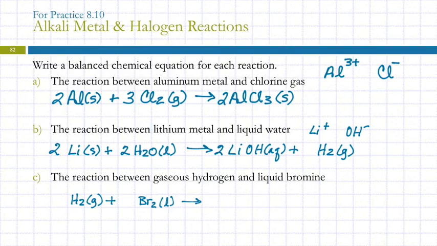So how do we figure out what this formula is? Have we seen compounds like H and Br before? We saw HBr aqueous, right? And that was hydrobromic acid. And what ions does that form in the water? It forms hydrogen ion and bromide ion. HBr is a molecular compound, but we can use the ion charges to predict its formula. So this is going to make HBr.